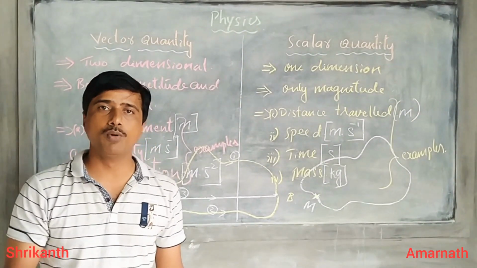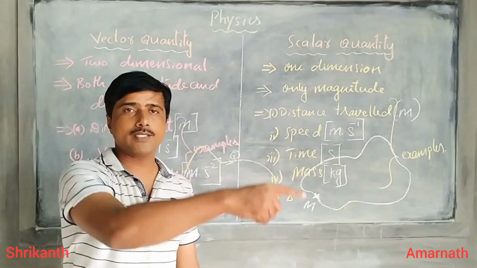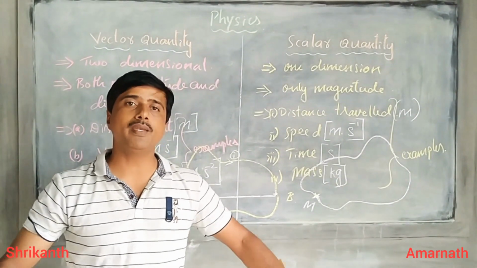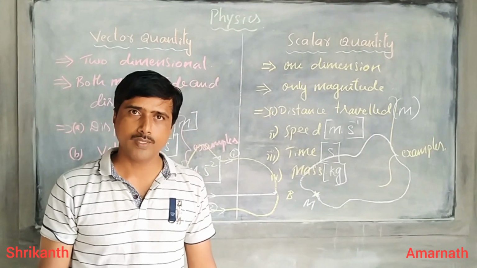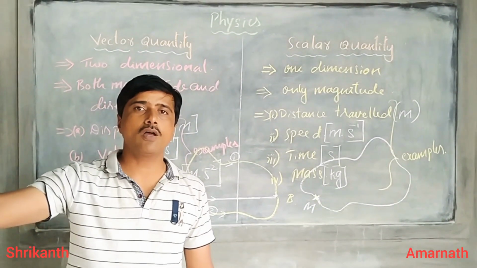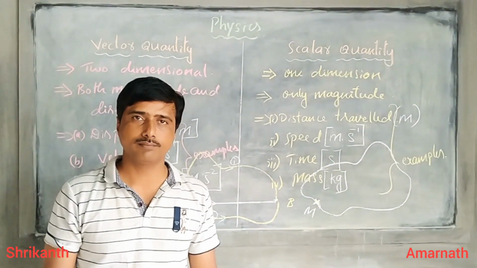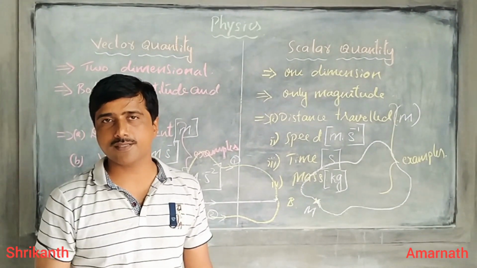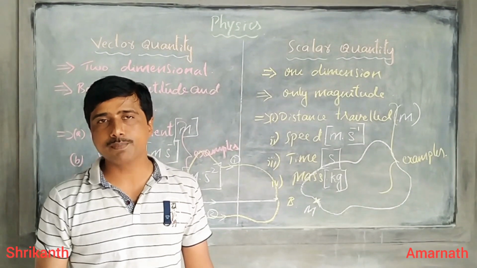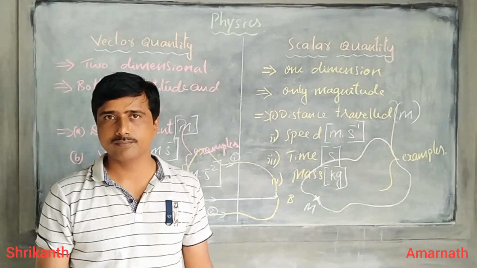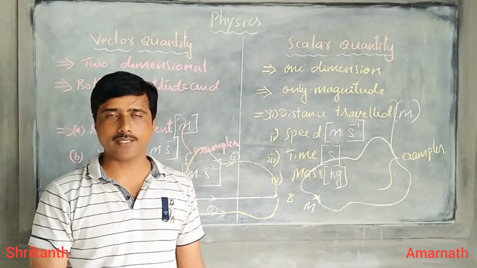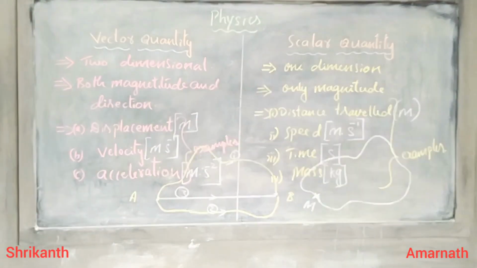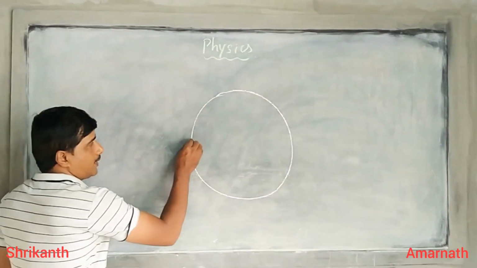Now one more question. If a person is moving in a circular path of radius 10 meters and goes along half of the circle, can you guess his distance traveled and displacement? Let us figure that out.